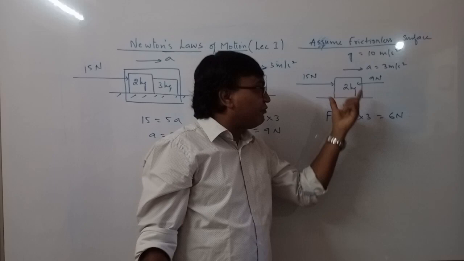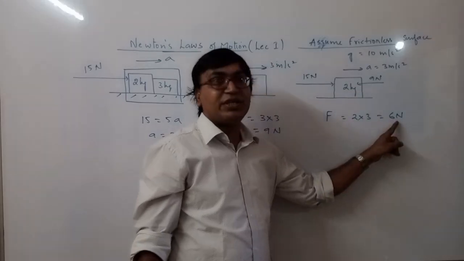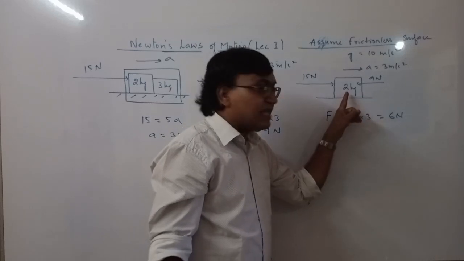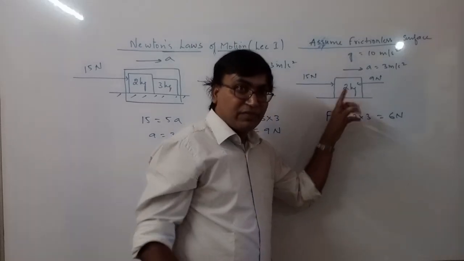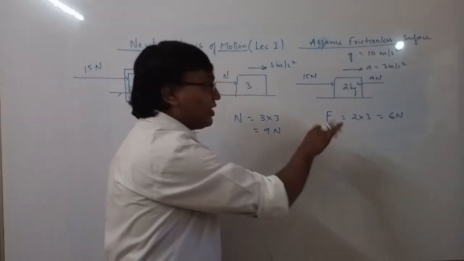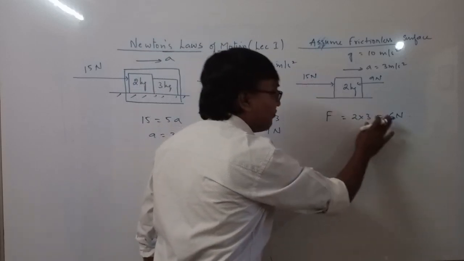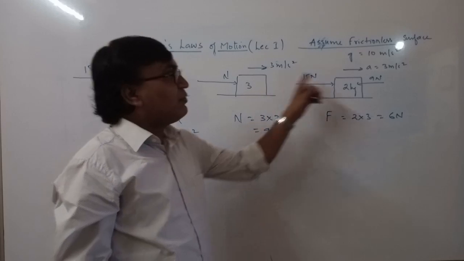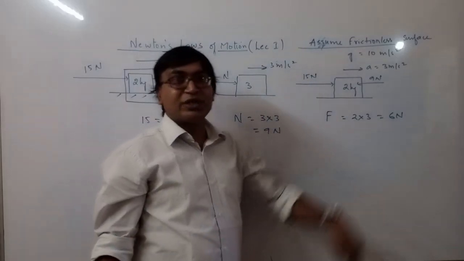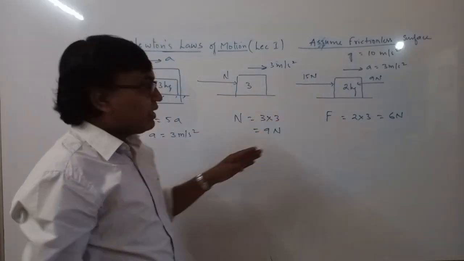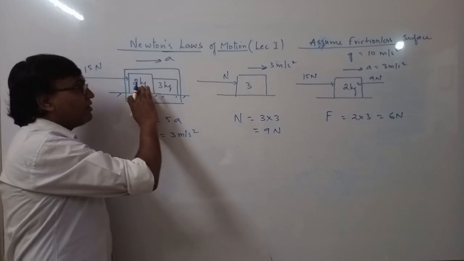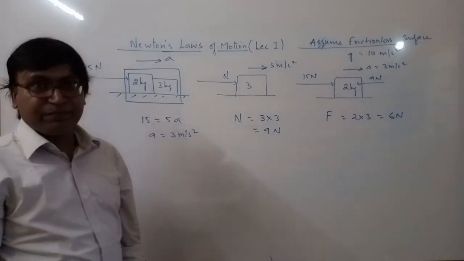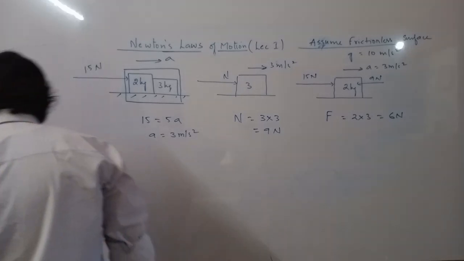The net force acting is only 6 newton. Out of the 15 newton which you applied, only 6 newton is acting on 2 kg net. And the remaining 9 newtons out of 15 is transmitted to the 3 kg block in terms of these interactive forces. So in this way, the forces are transmitted from one block to another block in terms of interactions. Right? Yes.